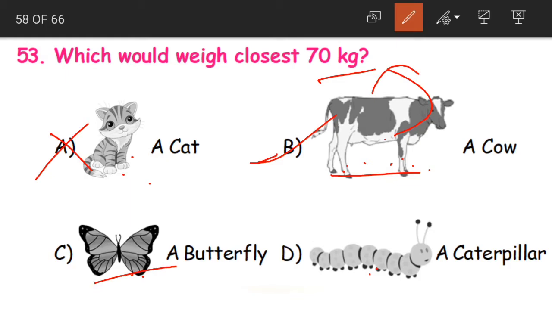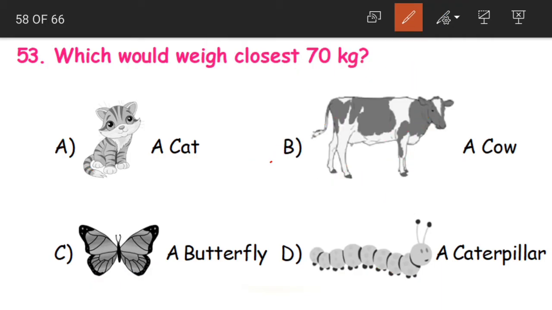Again, if you take a butterfly, a butterfly will be very light. Yes or no, children? The weight would be something in milligrams, very small weight. And even a caterpillar is also very light. So from the given 4 options, only option B, a cow, would weigh closest to 70 kgs.